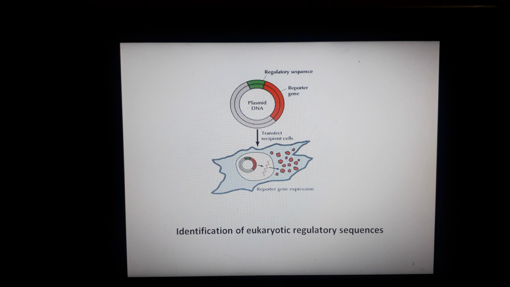transfection? An active regulatory sequence directs the transcription of the reporter gene. You can see here in the diagram that this reporter gene will be transcribed, and then it will be expressed, and this is then detected in the form of transfected cells. So this is the entire process, and this is how the eukaryotic regulatory sequences are identified.